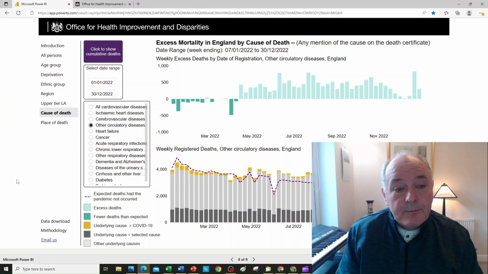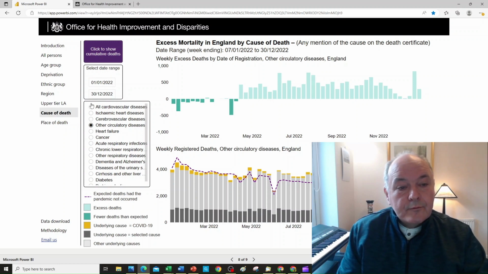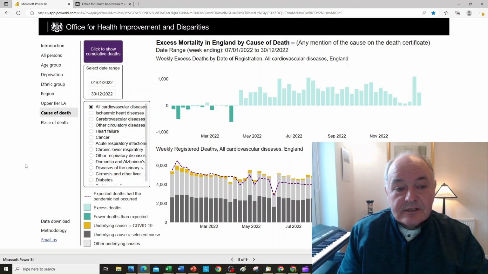The data is provided in this dynamic modeling report. It is essentially a business information tool used in a health setting. We can see here that if we select a particular disease category, in this case cardiovascular disease, we will get the excess number of deaths for each week during the year. And we can see here in the early parts of 2022 we were seeing lower excess deaths across most disease categories, but that changed specifically after the end of April roughly, and from then on we saw quite substantial deaths across the year.